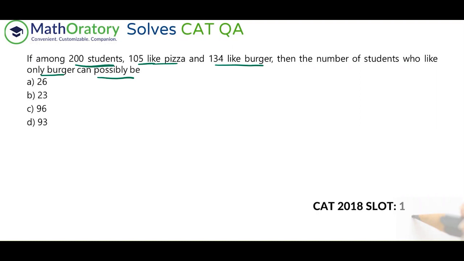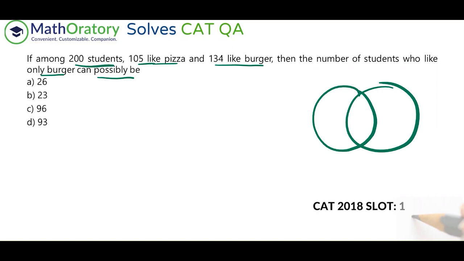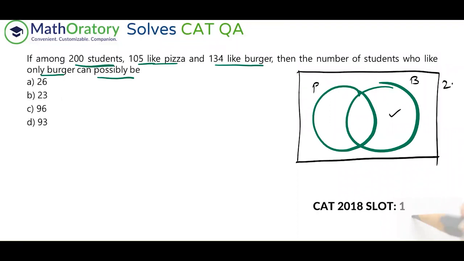First of all, if you think about the region itself, you can do this with a bit of practice without even drawing the circles. But if you imagine the Venns here, let's say the pizza circle and the burger circle, we are looking for a possible value for this region. Put it this way: the entire rectangle is 200, and the pizza circle is 105, right? So whoever is in this pizza circle cannot be part of this region for sure, implying that this only burger region can never be more than 95.